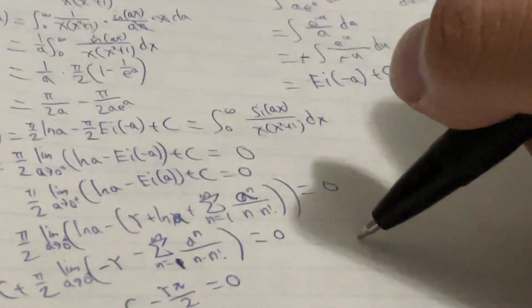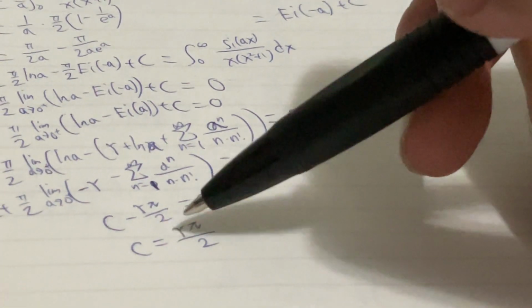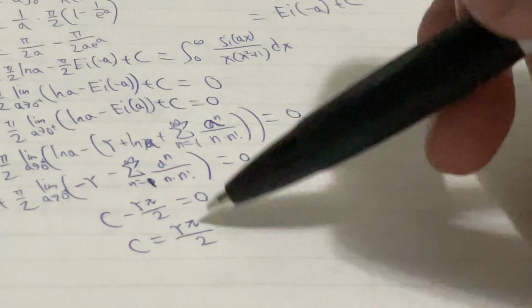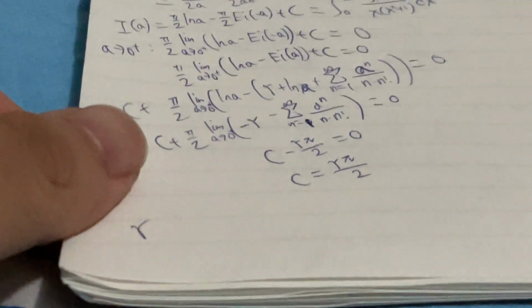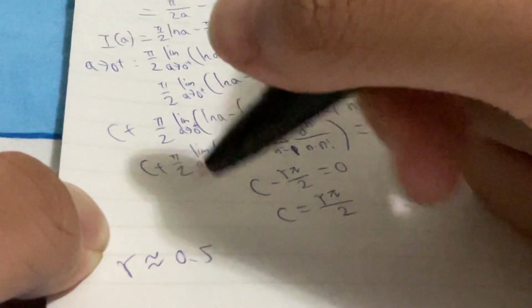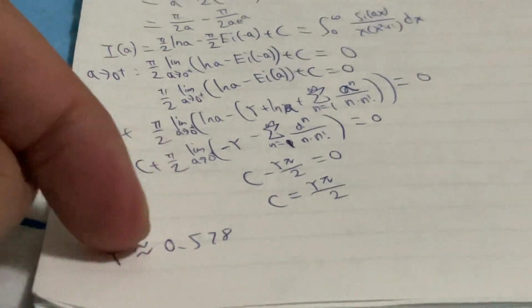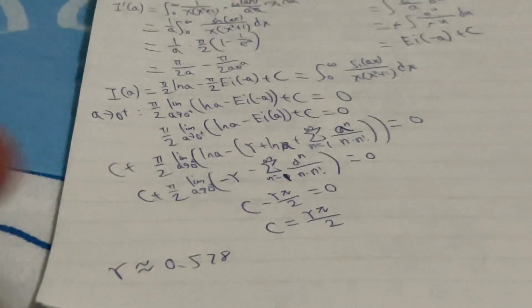So that's really cool. Wow, that constant is really crazy, the Euler-Mascheroni constant. And let me just give you a hint. The Euler-Mascheroni constant is about 0.578. I remember about 0.578.